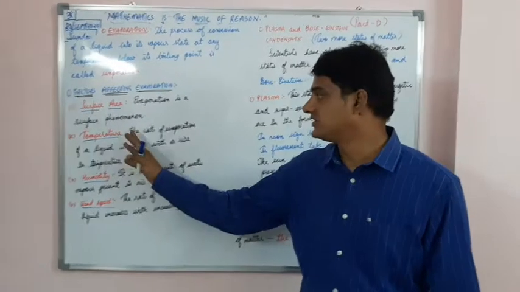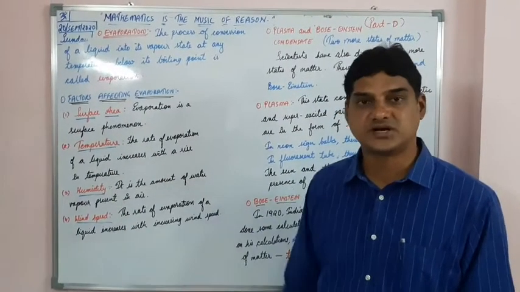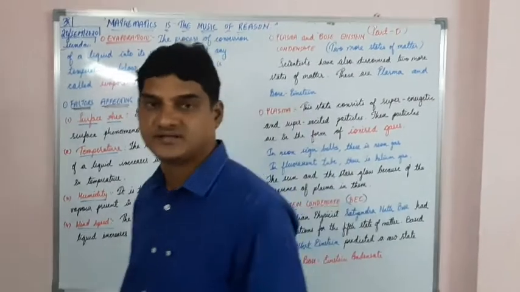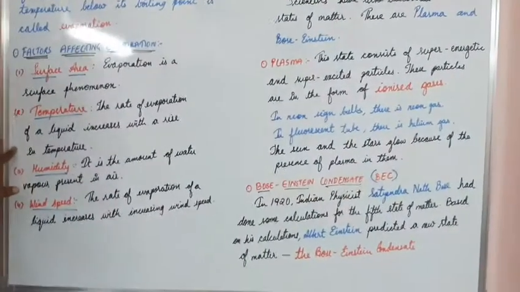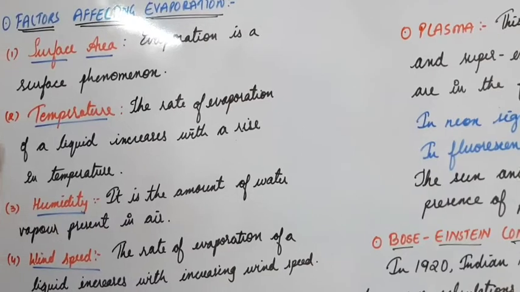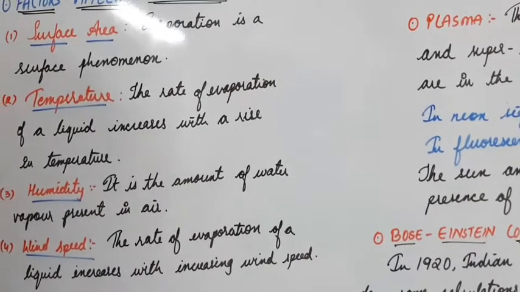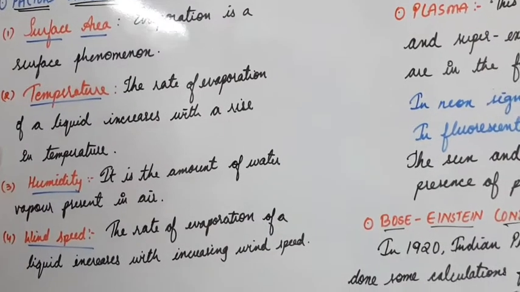Point number 2, temperature. The rate of evaporation of a liquid increases with the rise in temperature. If temperature increases, the evaporation increases. With the increase in temperature, a greater number of particles get enough kinetic energy to go into the vapor state.